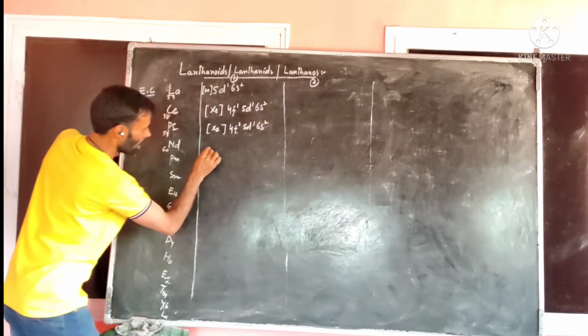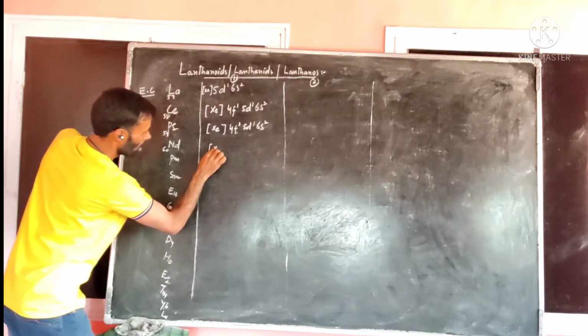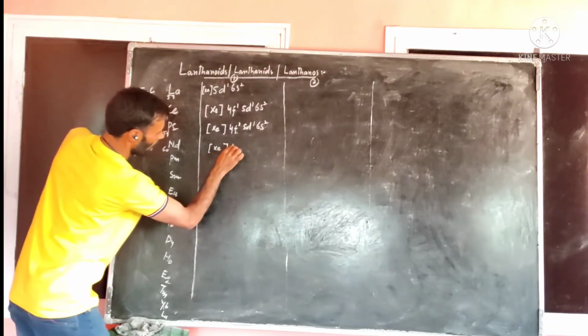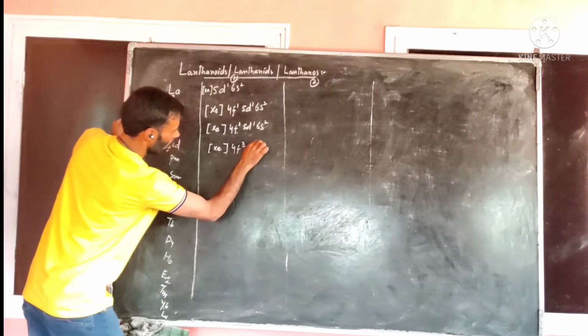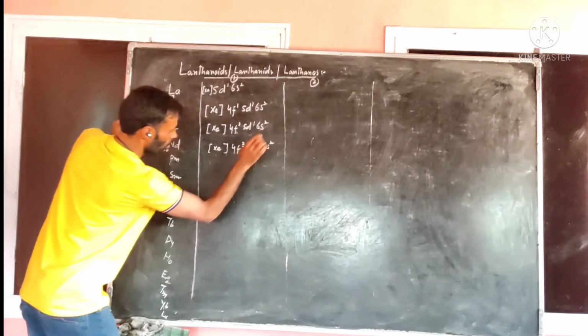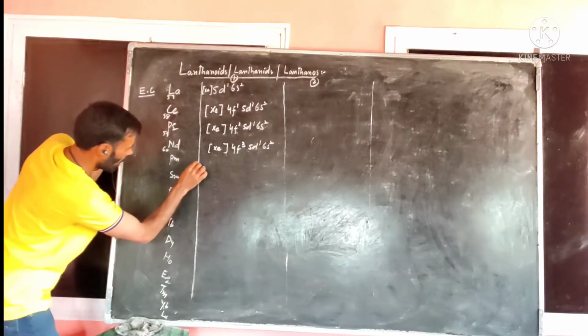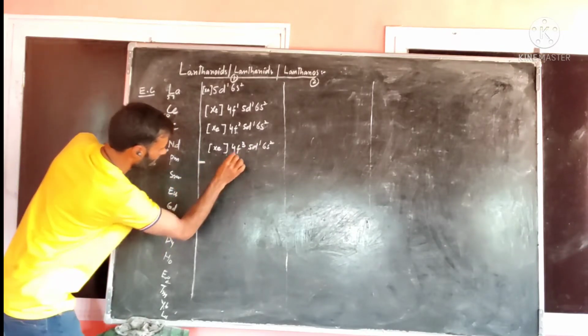In a similar manner, xenon 4f3, 5d1, 6s2. So proceeding in this fashion, I will write only this portion.